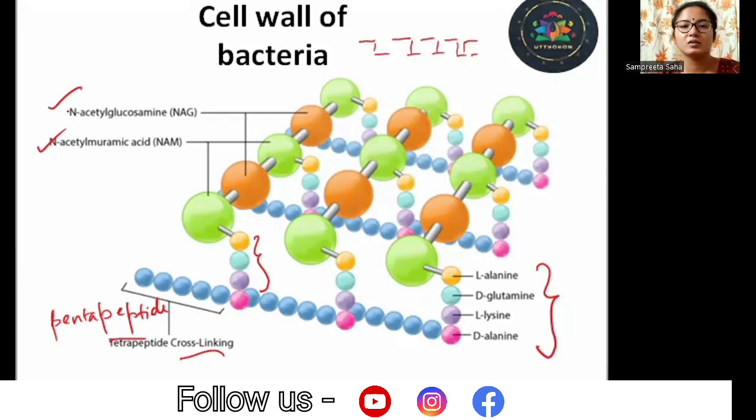So, what are the constituents of peptidoglycan? You would say it is the N-acetyl glucosamine and N-acetyl muramic acid. All right.